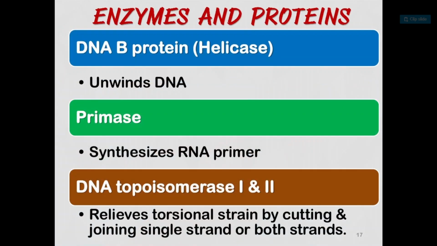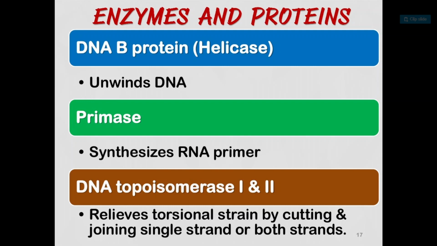So enzymes and proteins. DNA B protein, that is helicase, unwinds the DNA. When 2 strands of DNA are wound with each other, this helicase enzyme unwinds them, and they get separated into 2 single strands of DNA. Then the second enzyme is primase. Primase synthesizes RNA primer. This is the function of primase enzyme.